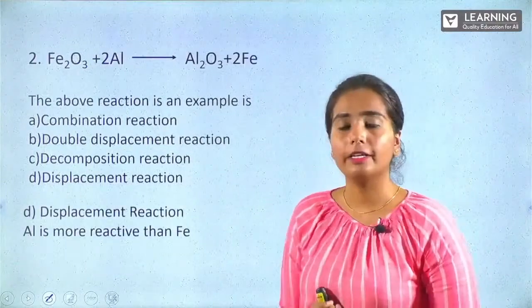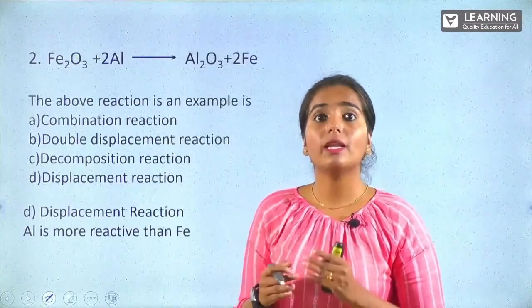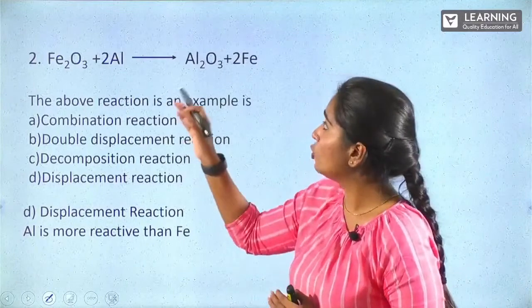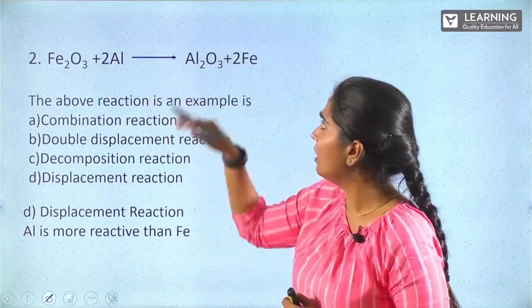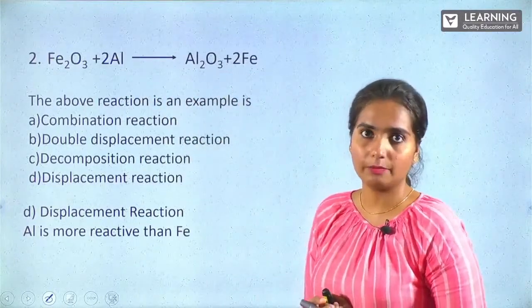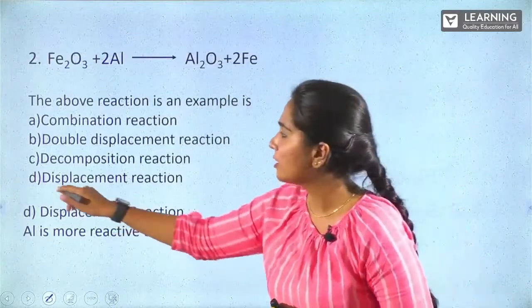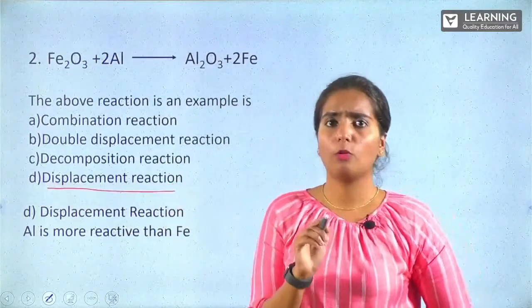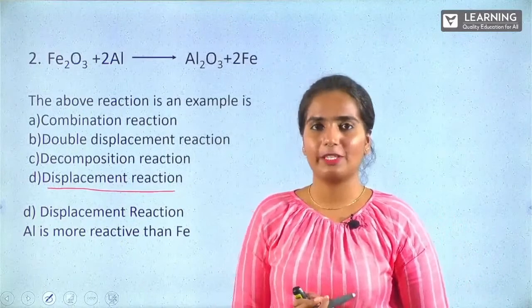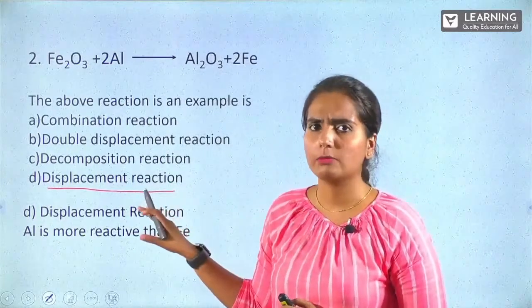Yes, it is a displacement reaction. So the displacement reaction is happening here. Fe2O3 and 2Al, you will be getting aluminum oxide, right? So the reaction is a displacement reaction, and I hope you remember the definition of displacement reaction. Why is it called a displacement reaction?